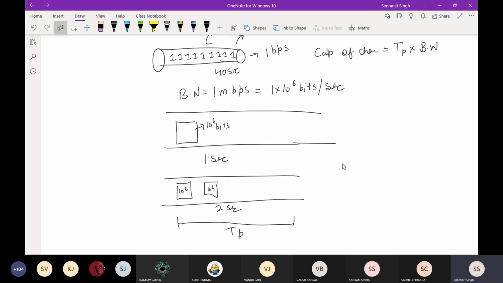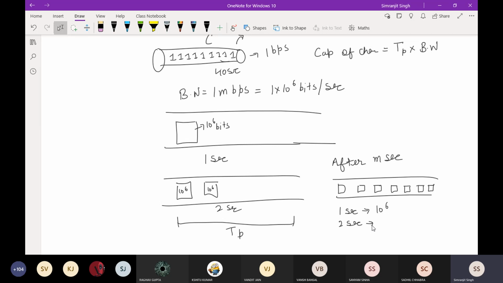Suppose after 1 second, after 2 seconds, now I'm talking about m seconds. After m seconds, this whole channel got filled with bits. After 1 second, there were 10 raised to power 6 bits.